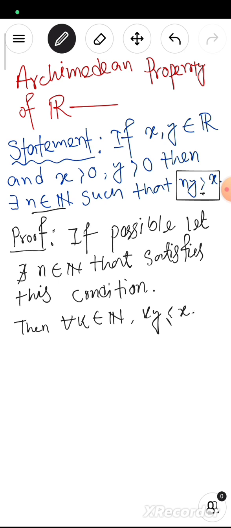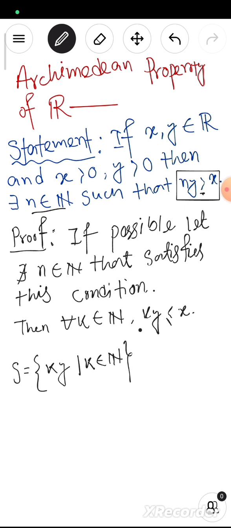Okay, let us consider a set. Consider the set S equal to ky such that k belongs to the natural numbers. Clearly this set is bounded above.